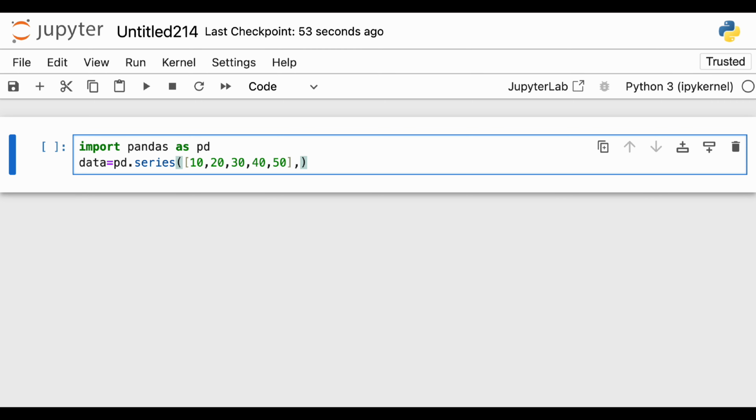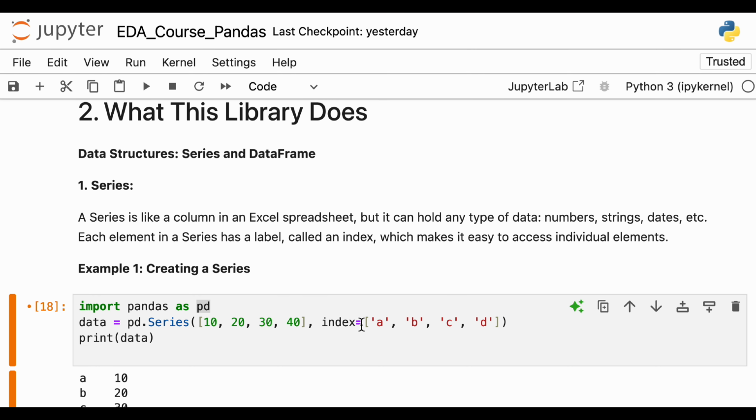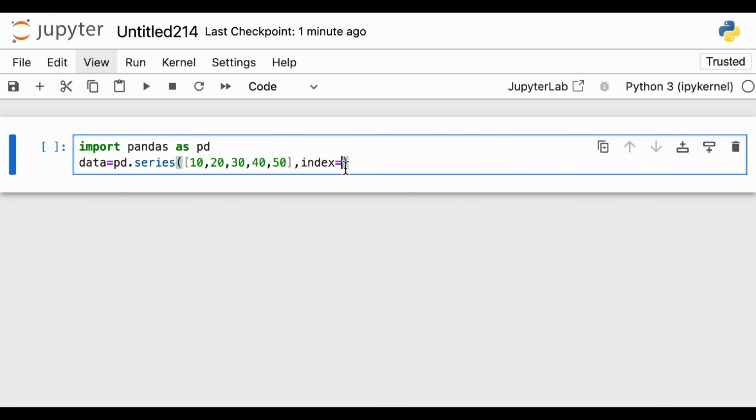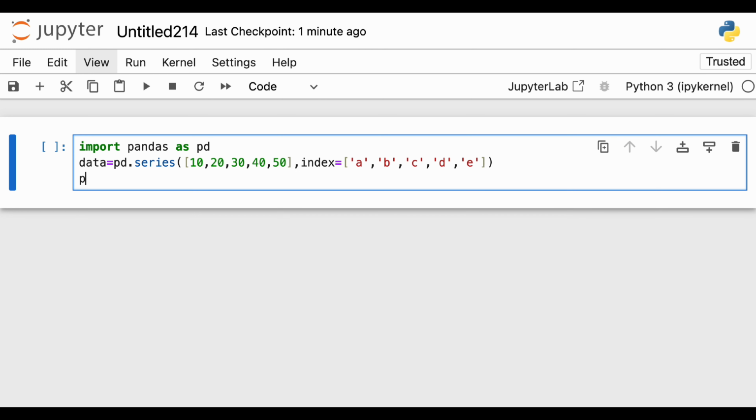And after this I have to provide them an index. So what is that index? For example, as I mentioned, just like here we provided an index, it can be anything. We'll test out multiple things on this index. So right now you provide A, then B, then C, then D, and then there are 5, right? So there will be E. Okay, so you close this. Now your bracket is closed. Now what you do, you print this object data.